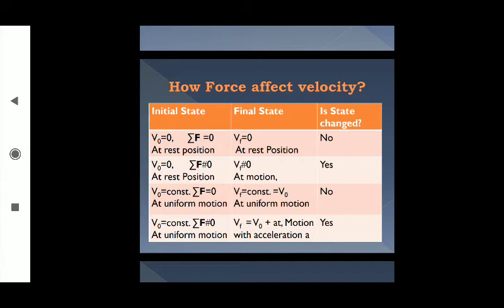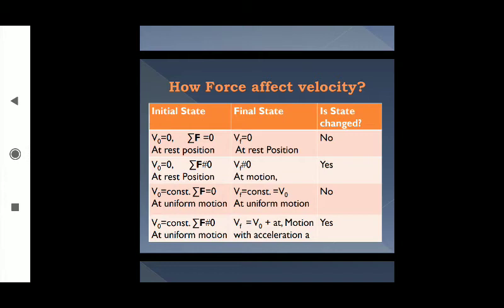this phrase can be explained in two ways. Number one, either there is not any type of force acting on the object, or there may be forces but they are balanced in such a way that the vector sum of the forces is 0. That means effectively there is no force on the object. So these two conditions are included in the phrase external force.